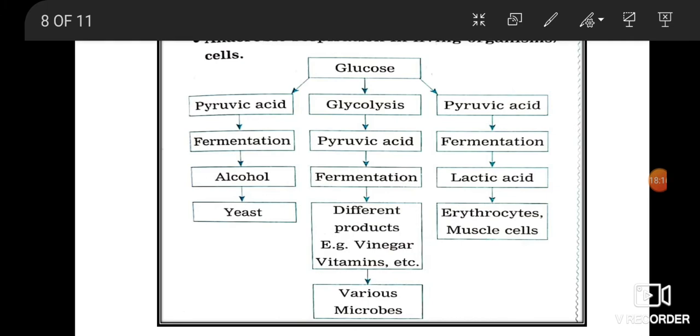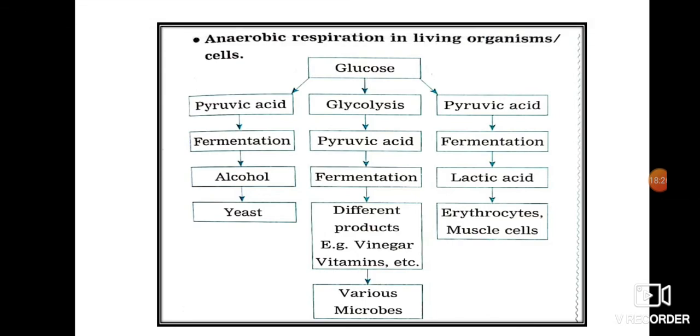If you observe the chart, during this process glucose is incompletely oxidized, releasing less energy. Pyruvic acid produced through glycolysis is converted into other organic acids or alcohol in a process called fermentation. This process is aided by some enzymes.